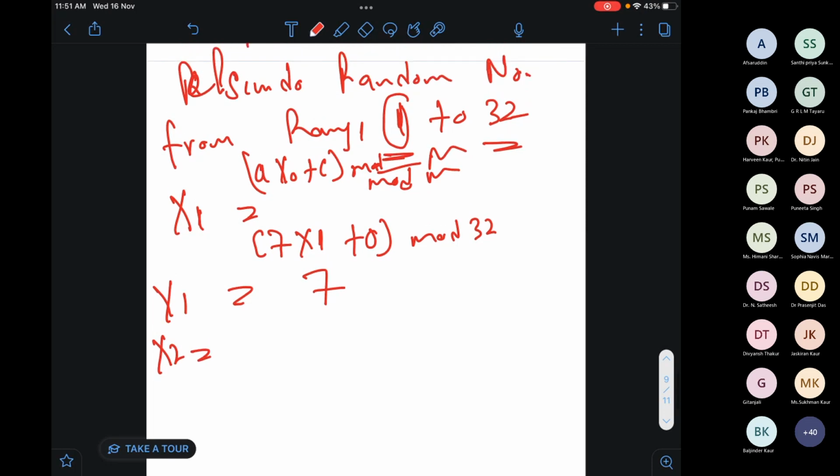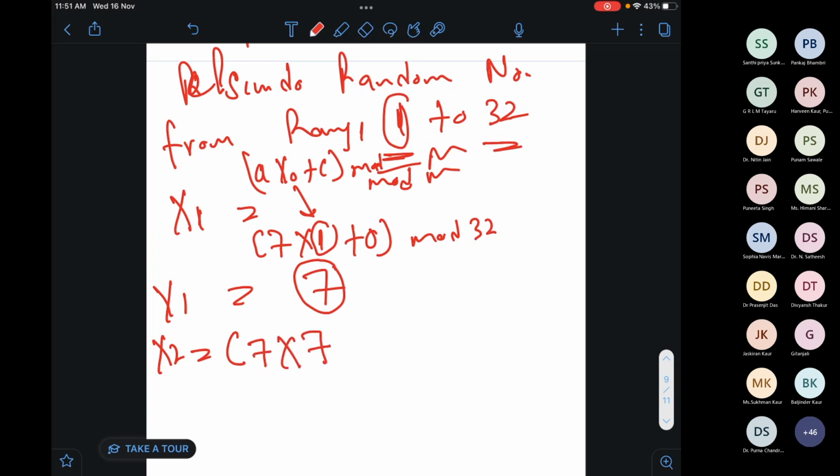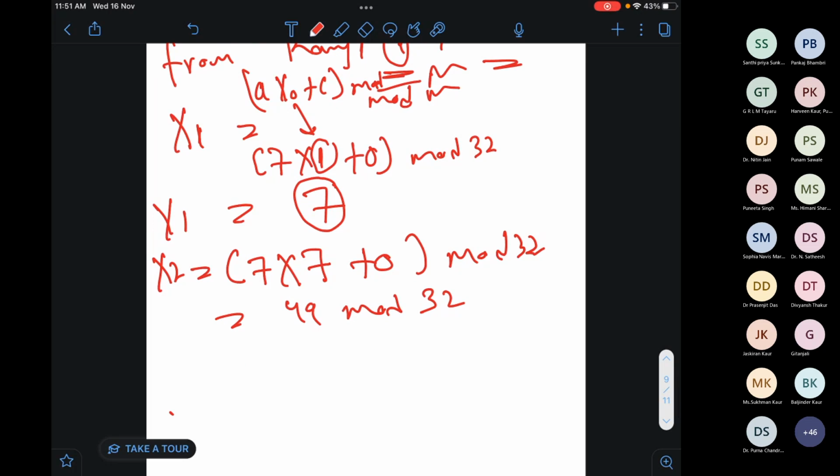Same, now I have to calculate x2. Here you can see that x naught is 1, that is my previous value. Now I'm getting x1 is 7, and now I have to calculate x2. For that, I have to use 7 into my previous value, that is 7, plus the same increment, mod 32. I will get 49 mod 32. What is 49 mod 32? Can anyone please tell me? What will it be? 49 mod 32 is 17. Fine.